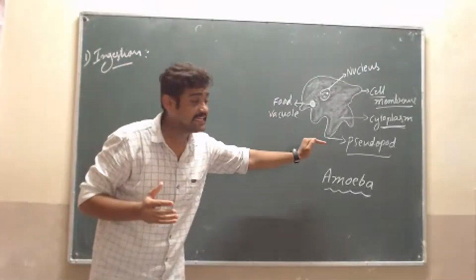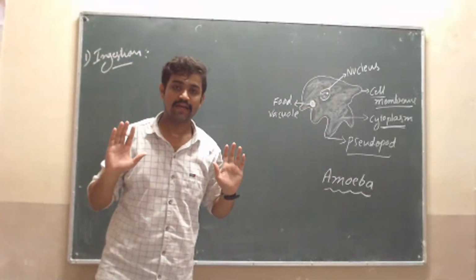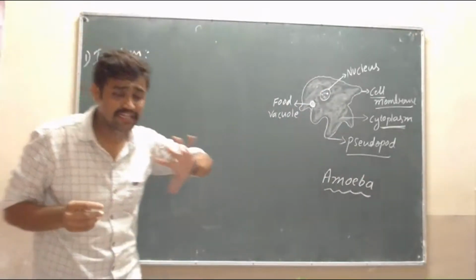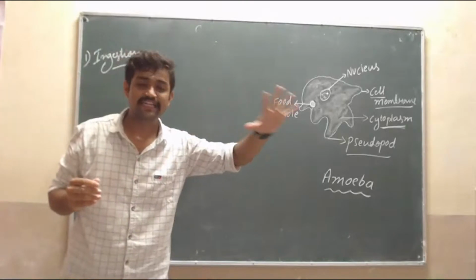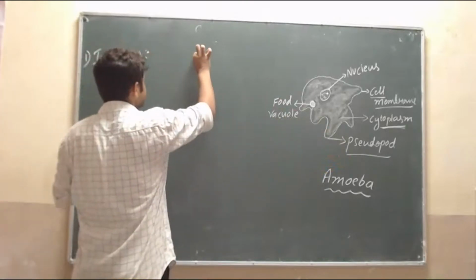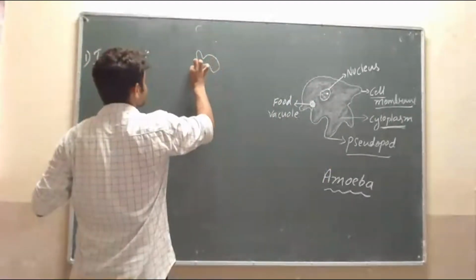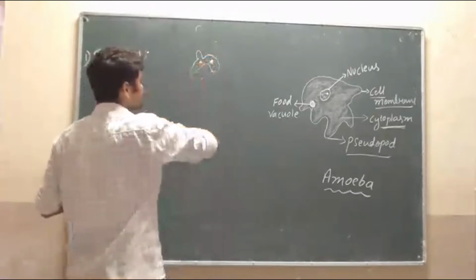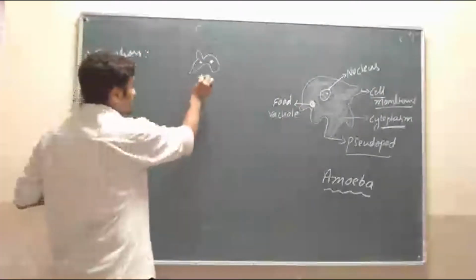How is the food ingested in the amoeba? See, the amoeba moves continuously. Suppose this is the amoeba, with an irregular shape, and suppose this is the food.